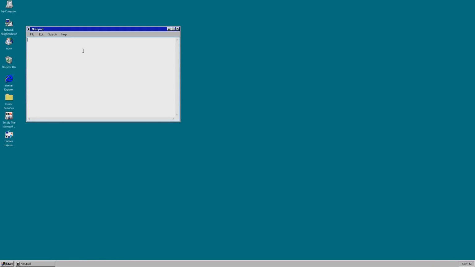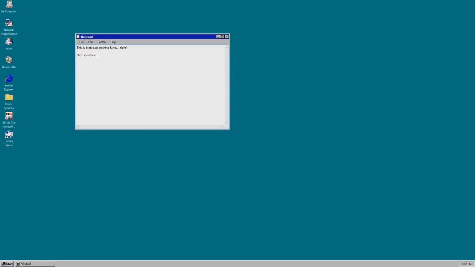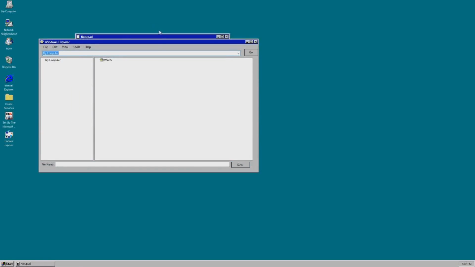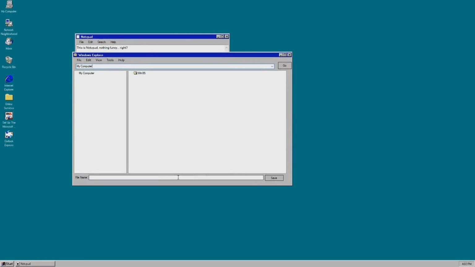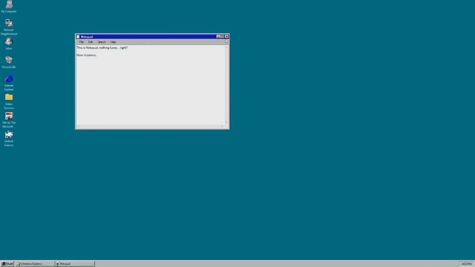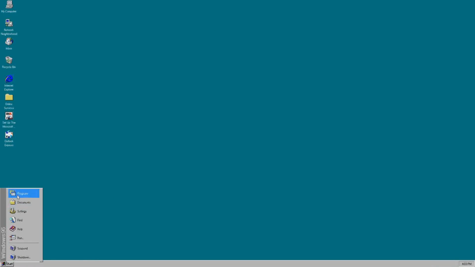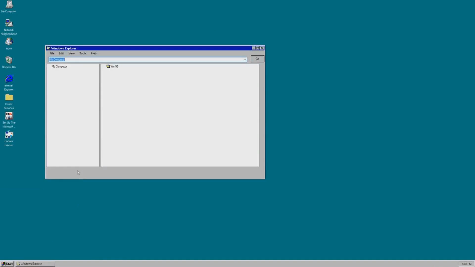I'm gonna open up Notepad, right? This is Notepad. Watch this. I'm gonna go to File, Save. Look at this. I'm now in the Windows Explorer and it wants me to now save it, okay? I'm gonna save it in my new folder, why not? Cool.txt. Save. Is it actually saved? Well, how about we close out of that and go to the Windows Explorer and see if it's there.